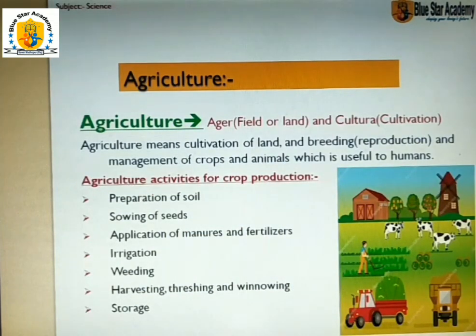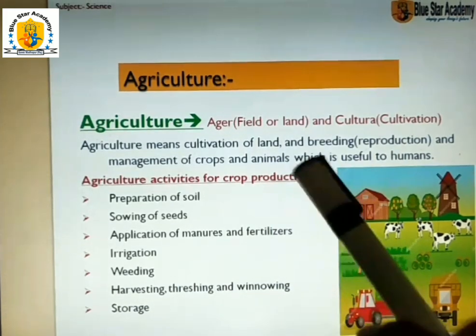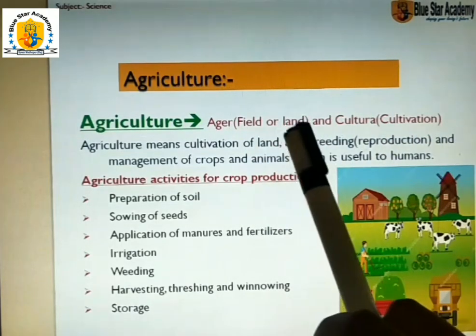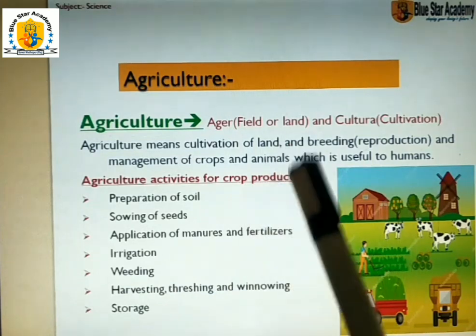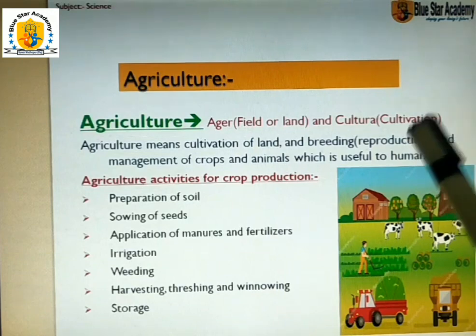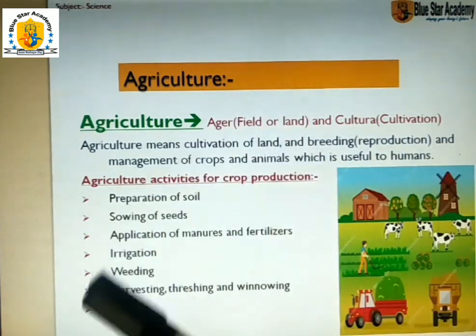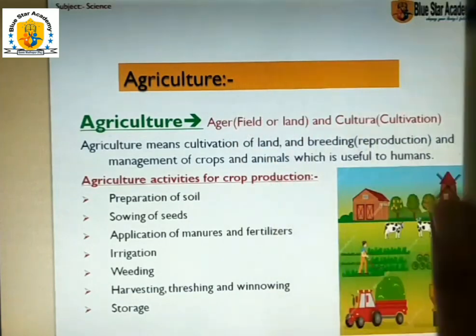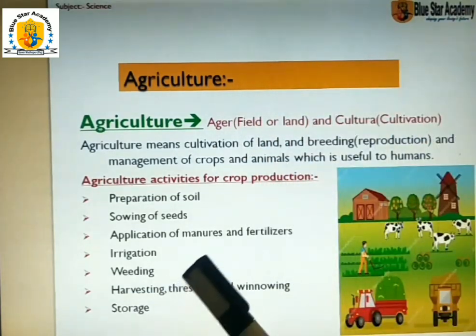Now the next term we have to learn about is agriculture. What is agriculture? Agriculture is the combination of two Latin words, ager and cultura. Ager means field or land, and cultura means cultivation. That means cultivation of land, cultivation of field is agriculture.